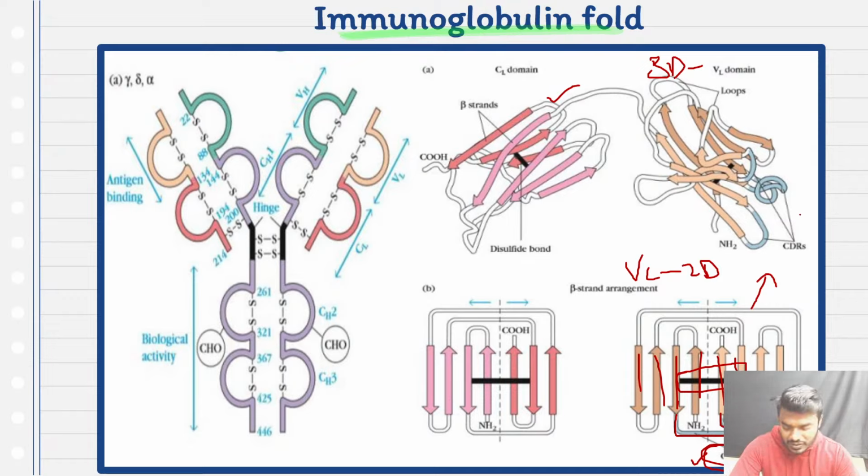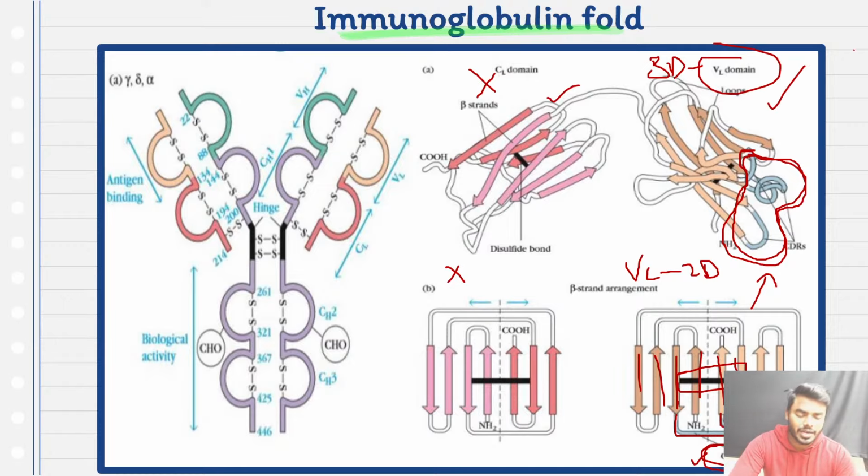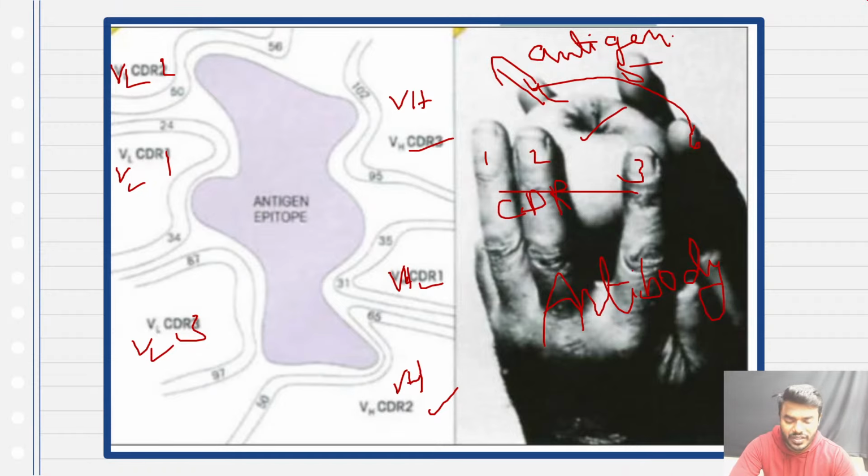Now you can look into the tertiary structure a little more elaborately, friends. All the CDRs, see here my friends, look into this. All the CDRs come to one particular area, correct? And these CDRs are acting as the binding site for the antigen. And what I want you to ultimately remember for the exam is that the CDR regions are not associated with the constant region. They are associated only with the variable region. Please remember that particular point without fail.